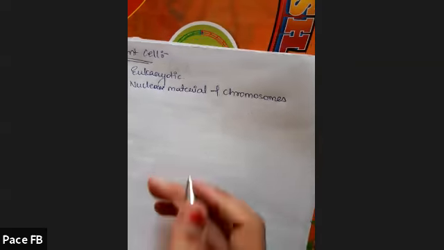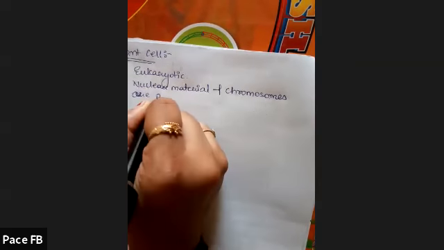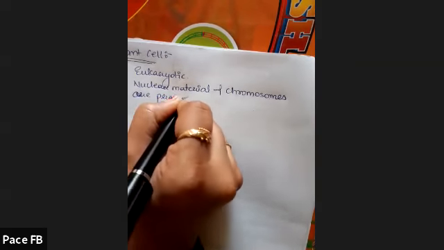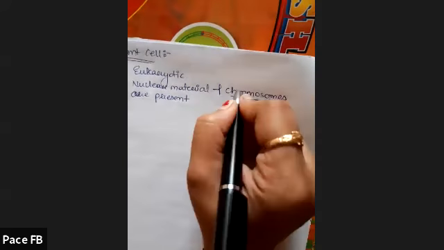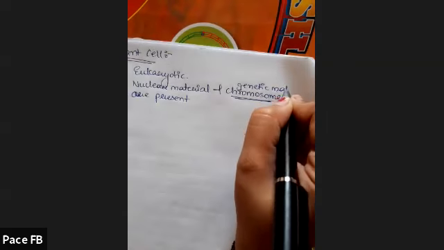Nuclear material and chromosomes are present in the nucleus. Chromosome, I have discussed what a chromosome is. It is genetic material, DNA, RNA. Next, plant cell. They have a characteristic feature. Characteristic feature means it is seen only in plant cells and not in any other cell.